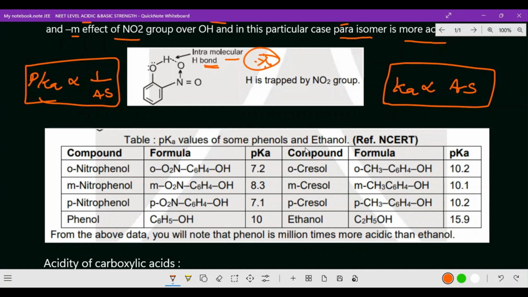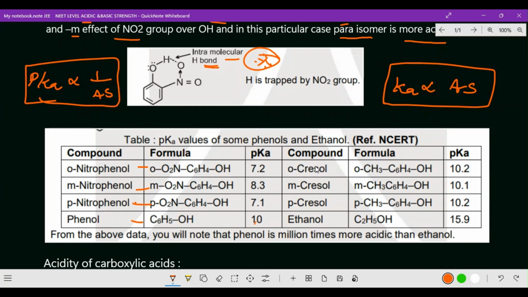So phenol and ethanol. Here orthonitrophenol, metanitrophenol, paranitrophenol, and then phenol. So see, orthonitrophenol, metanitrophenol, paranitrophenol, and phenol. So phenol is the least among the nitrophenols. Why? Because as pKa value increases, acidic strength decreases. So here the pKa value is 10, pKa increases, but acidic strength decreases. Which is the highest acidic strength? That means here 7 is that acidic, but the pKa value will be less. Just the opposite, pKa value is inversely proportional to acidic strength.